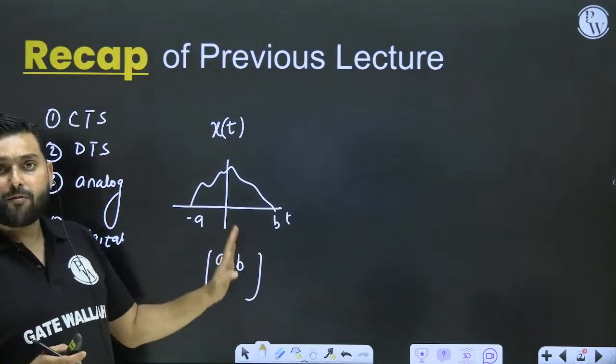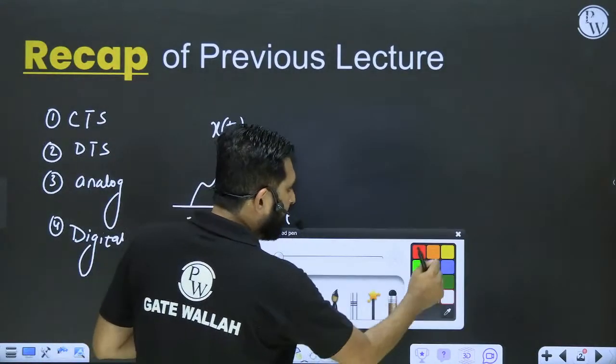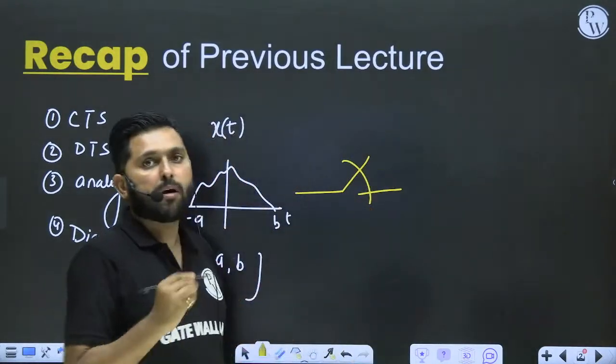Now the point is that we have covered in the last class that this is the x of t, then we have to sample it, and this is the general symbolic representation of sampling.